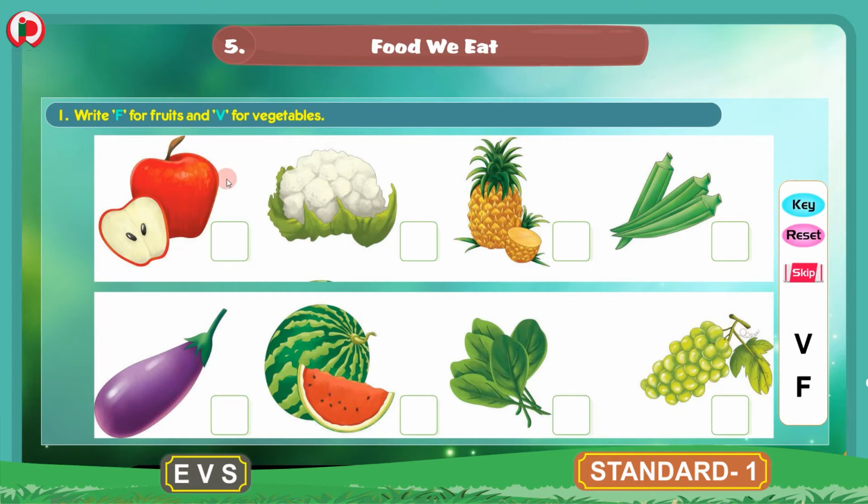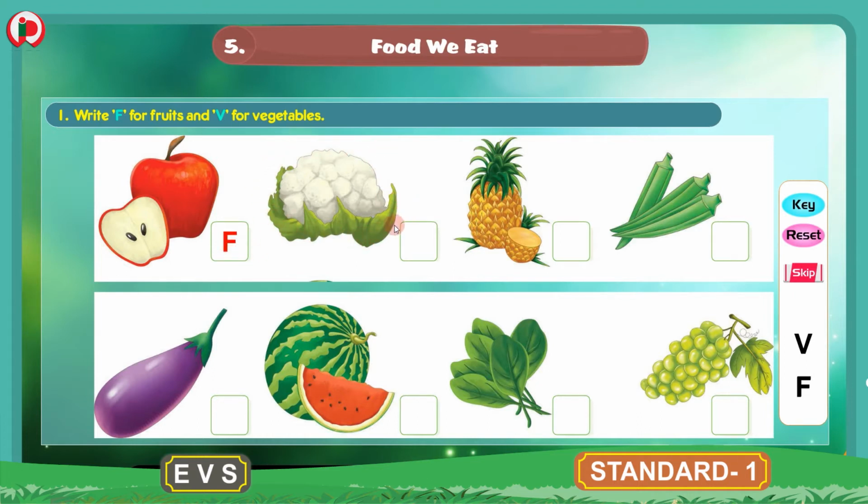Now let's do the first picture. The first picture is that of an apple. Yes, this is an apple and apple is a fruit. So we will write F for fruit. We will write F for fruit in this given box near apple. F for fruit.